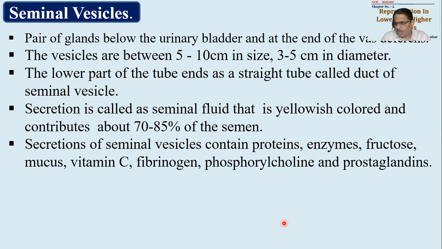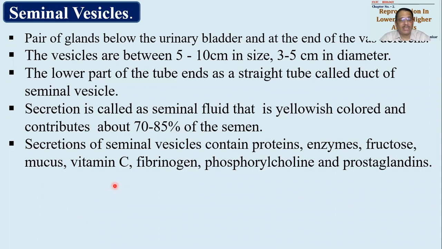There will be mucus available. So we have considered that there are proteins for coagulation, enzymes to carry out certain action, fructose to give nourishment to the activated sperms. Then there is mucus available. Mucus is a slimy substance essential for what purpose? So as to make the lubrication. Sperms body के अंदर चिपक के नहीं रहने चाहिए. They should be all delivered out so as to maintain the quantity of sperm. And that's why this mucus is essential.